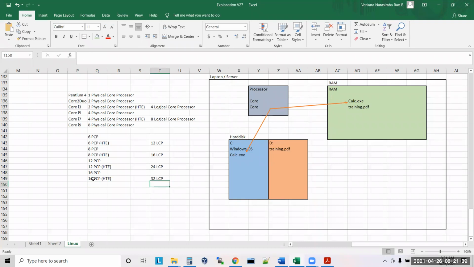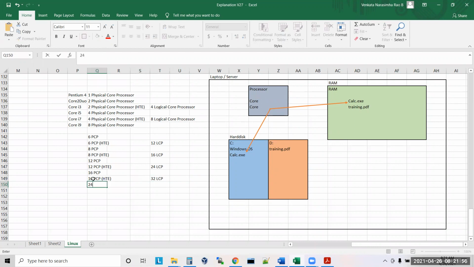Yes or no? Now, if one logical core can take care of 50 requests, then 32 logical cores, 32 into 50, is 1600 requests at a time. Yes or no? Yes. So like this.